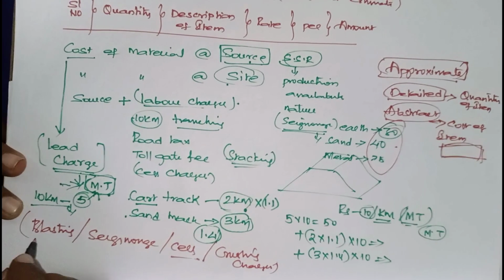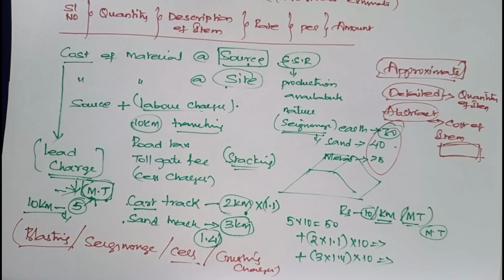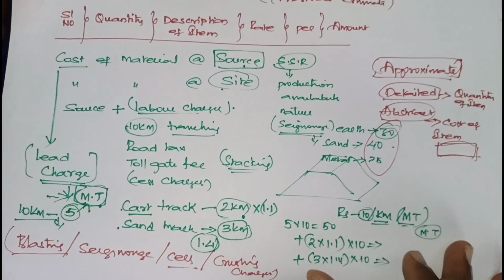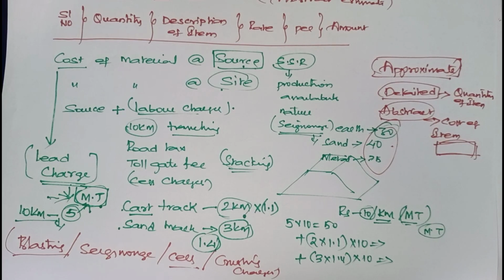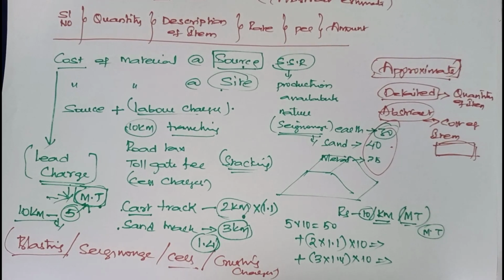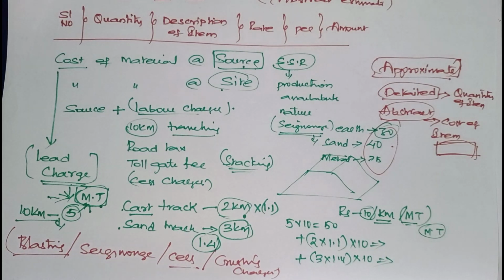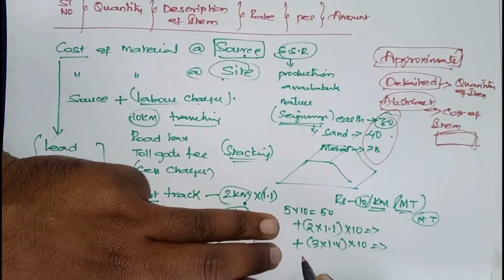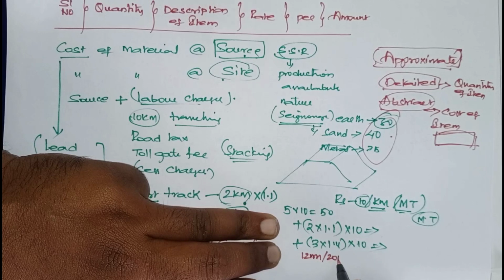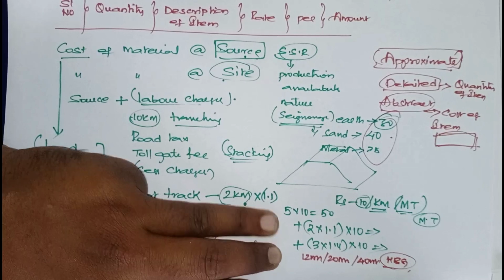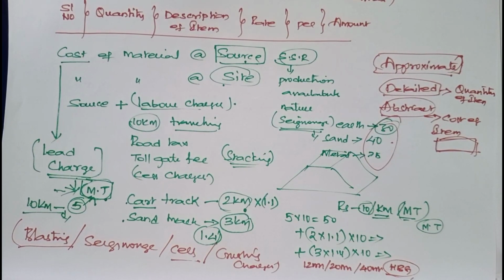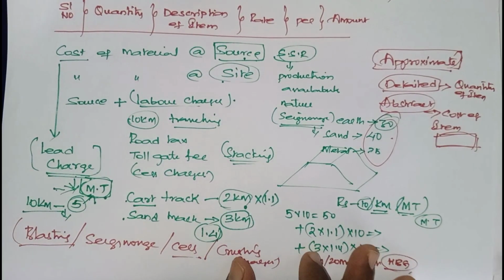Why this blasting and crushing? Whatever material we require, that quantity may not be available directly. If I ask you to bring 40 mm size aggregate, is 40 mm directly available in nature? No. From the rocks you have to blast it. From that you have to come to a crushing plant, so that it will be crushed as per our requirement, say 12 mm, 20 mm, 40 mm HBG metal, hand broken metals like that. Okay, so all these are to be checked.